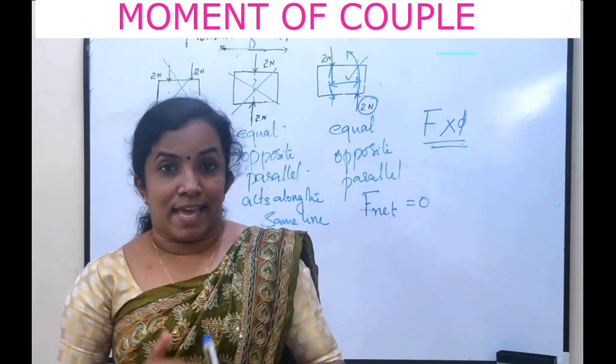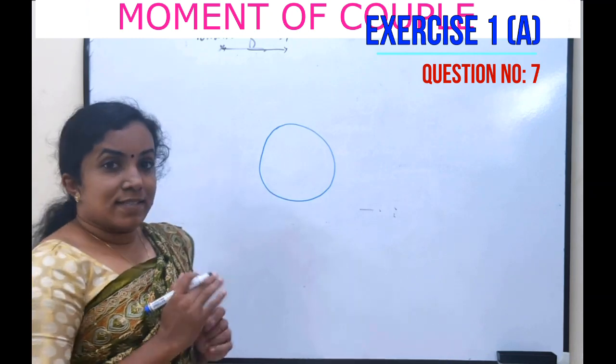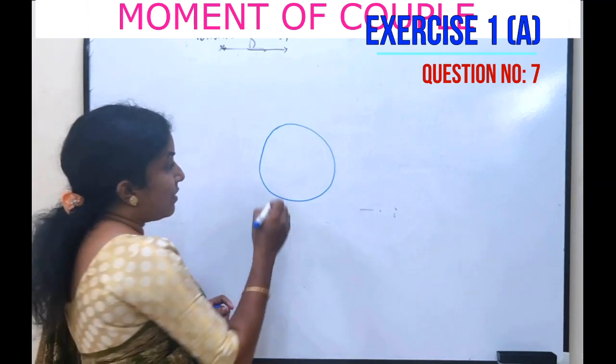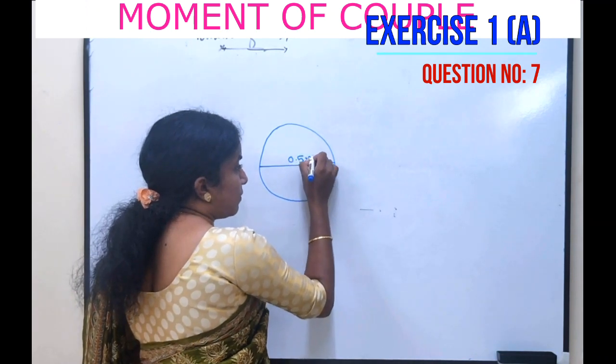Let's look at some examples. This is a steering wheel. The diameter of this steering wheel is 0.5 meter.